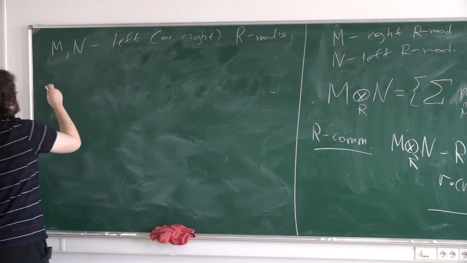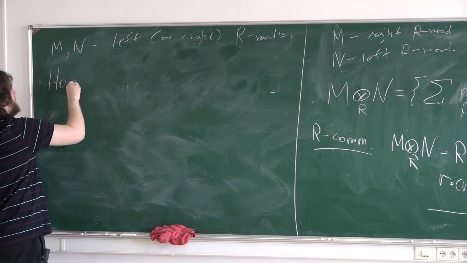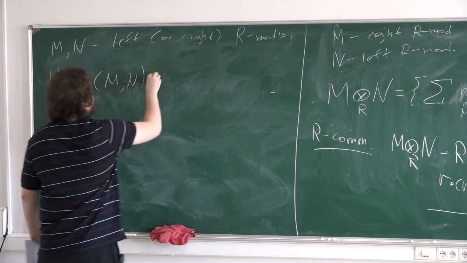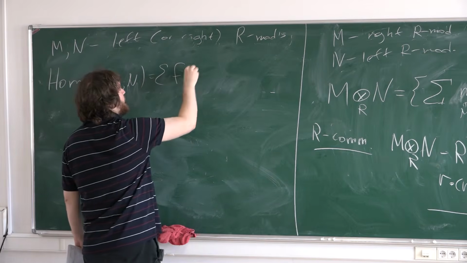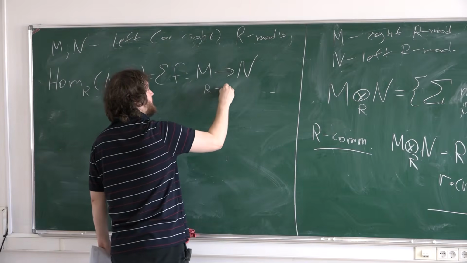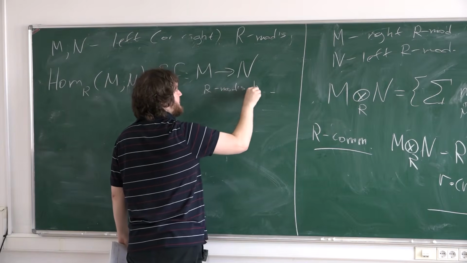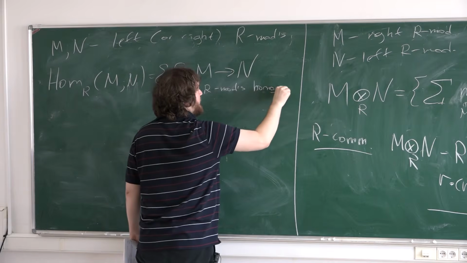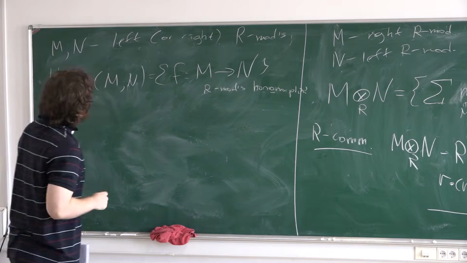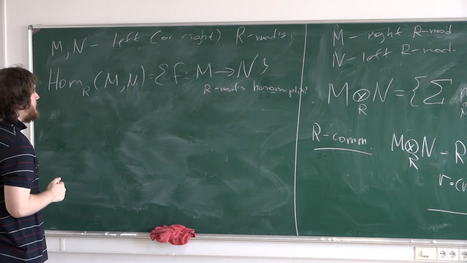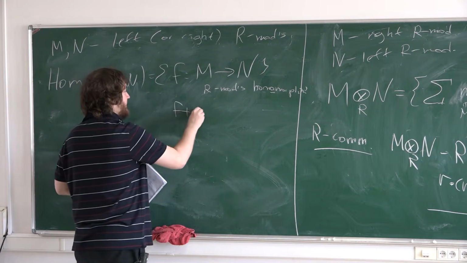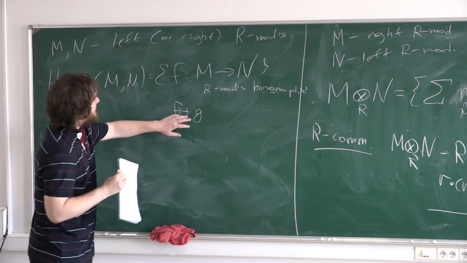And the dual construction: if you have two left modules or right modules, left or right at the same time, then you can define, of course, Hom. It's the set of all R module maps, R module homomorphisms from M to N. And it's also an abelian group, just abelian, because of course if you have two homomorphisms, you can consider their sum, and it's again an R module homomorphism.